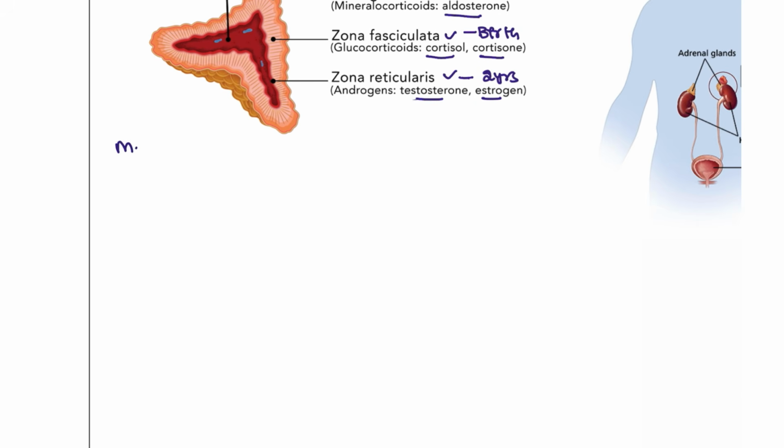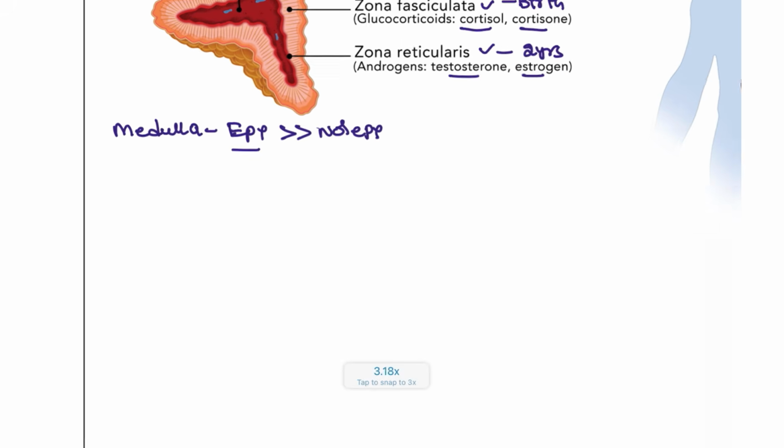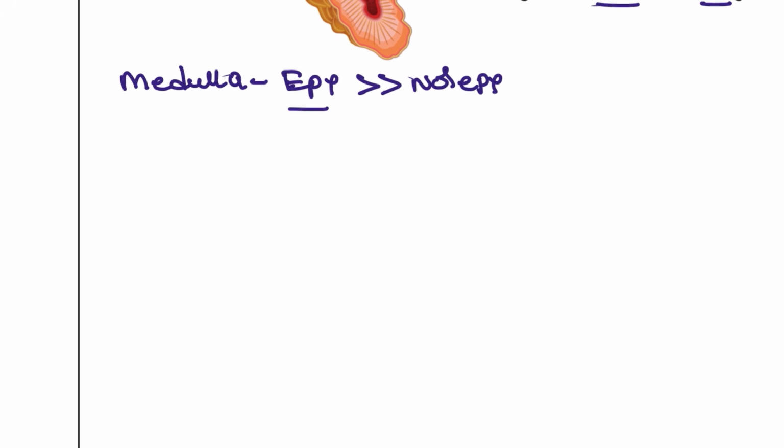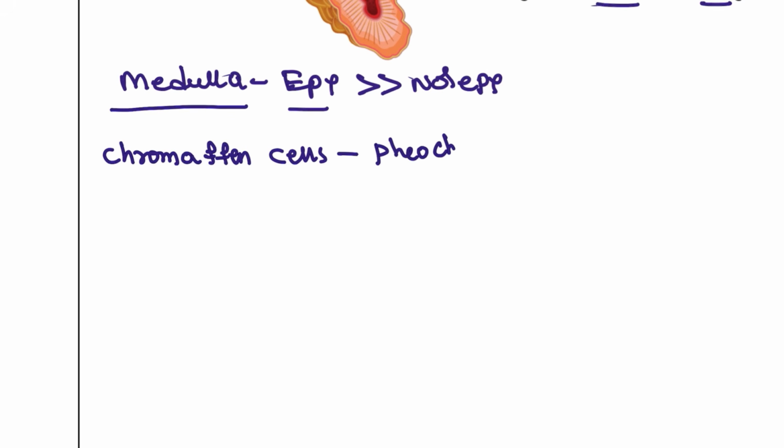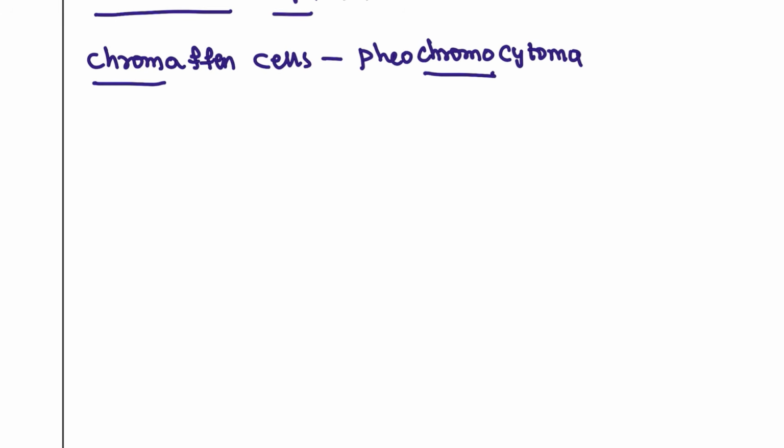So first we will be having the medulla, and this medulla is going to produce two hormones. What are those hormones? Epinephrine and norepinephrine. Epinephrine is 80%, norepinephrine is just 20% of what we produce in our body. If the medulla develops tumors, these tumors arise from the chromaffin cells, and the tumor related to the chromaffin cells is known as a pheochromocytoma.